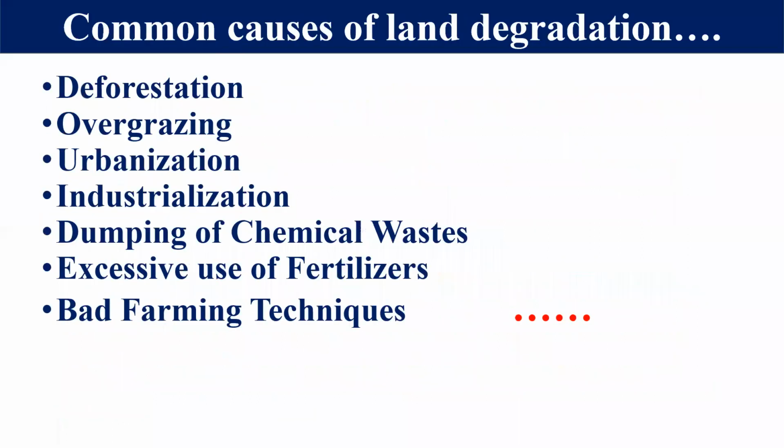So let's take some common causes which are responsible for the degrading of our land. The first one is deforestation, which means cutting of the trees, then overgrazing, urbanization, industrialization, excessive use of chemical fertilizers, chemical waste dumped without any proper treatment, and some bad farming techniques. These are the common causes which have degraded our land, right?